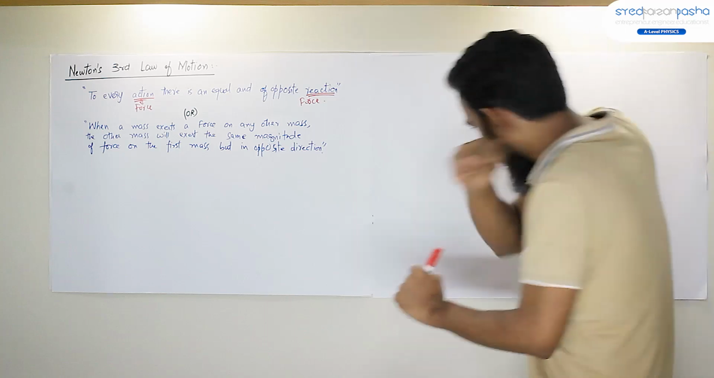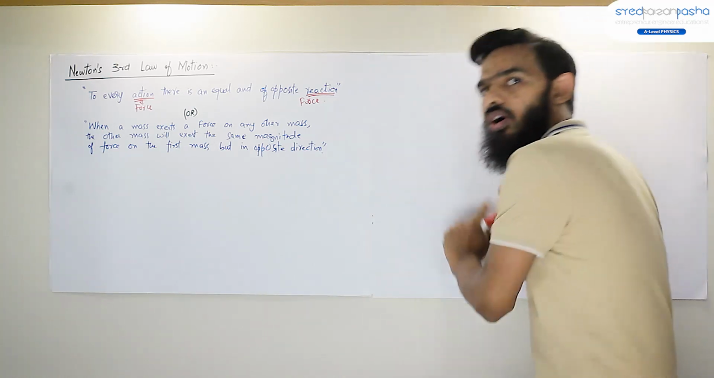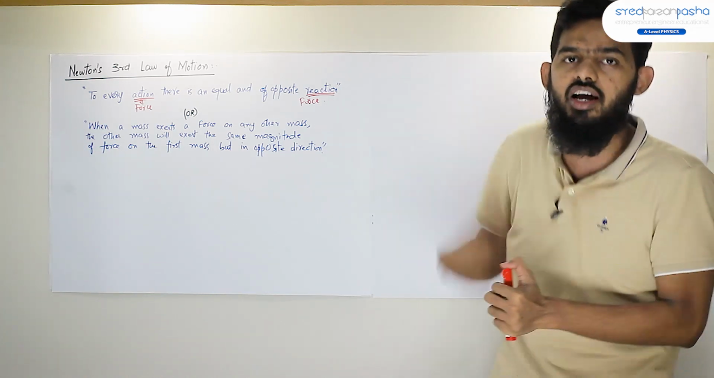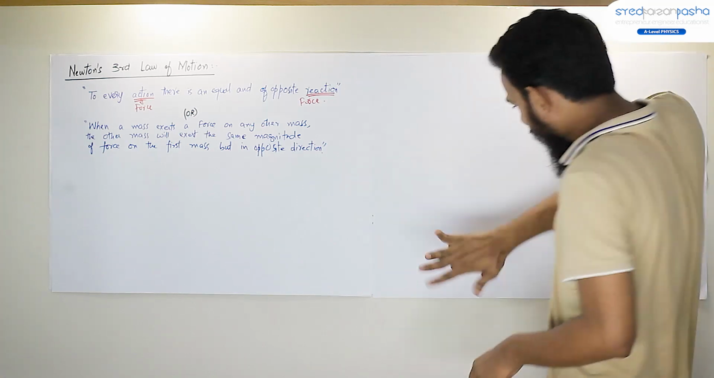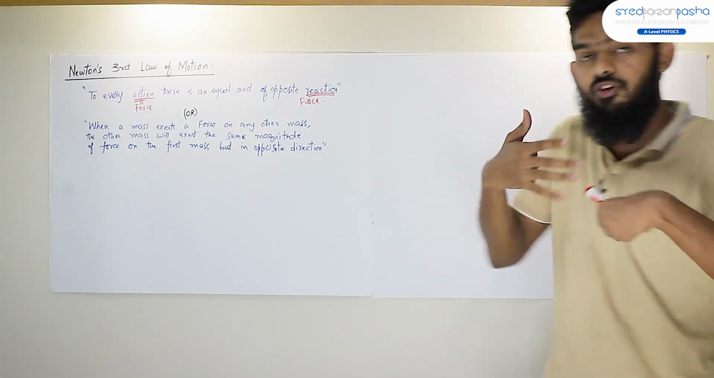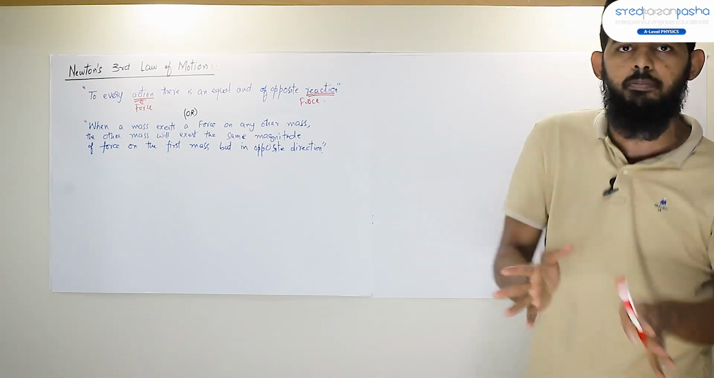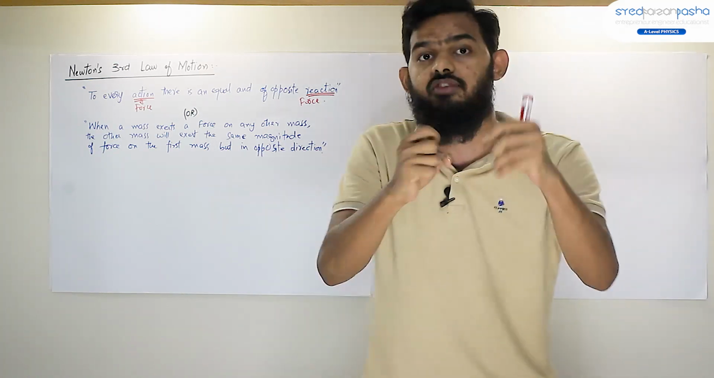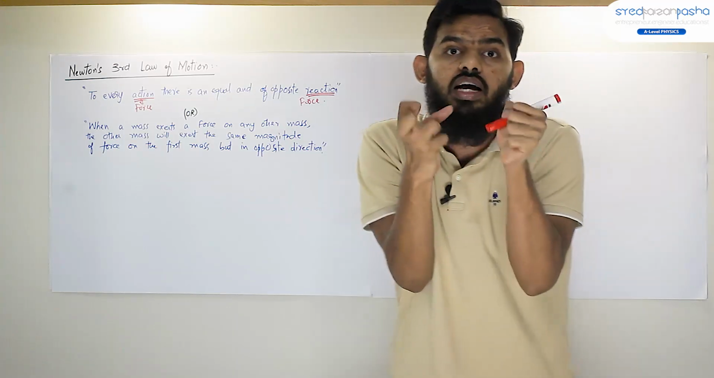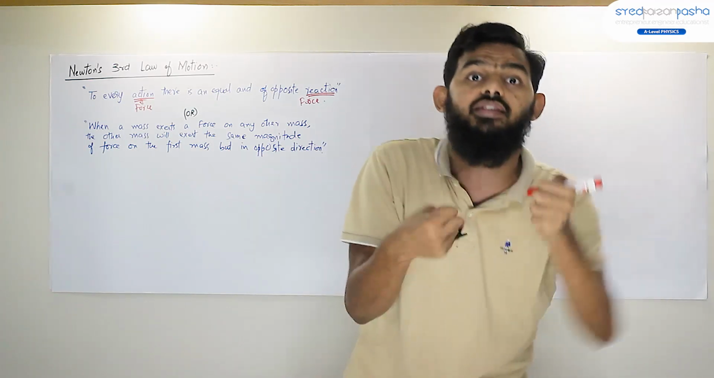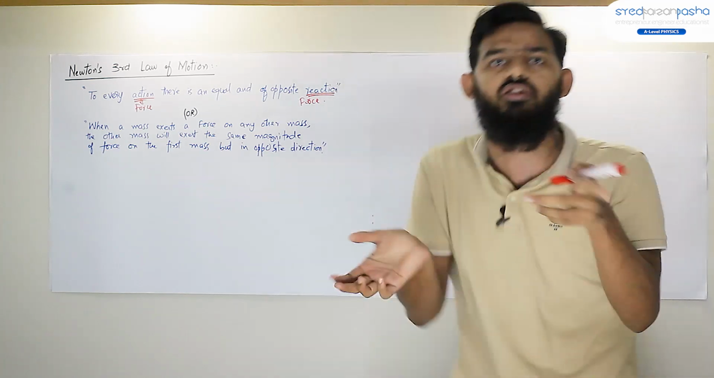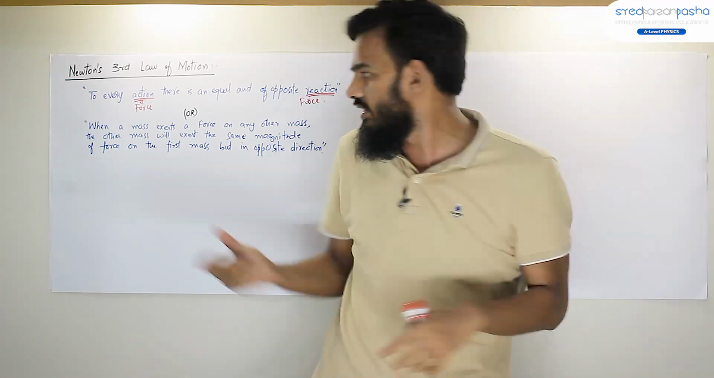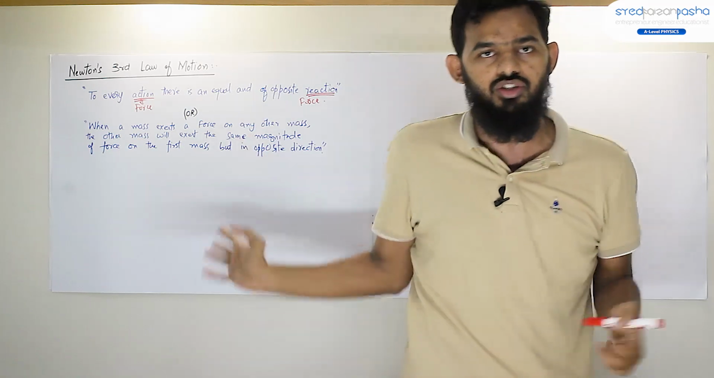So when my hand hits the wall, it exerts a force on the wall, and then what happens? The wall exerts the same force on my hand. This is why I also feel some pain. So if I hit it harder, I will also experience a harder force. So whenever two masses interact, when I say interact, I mean whenever a mass exerts a force on another mass, the other will exert the same force on the first mass, which is equal in magnitude but opposite in direction.